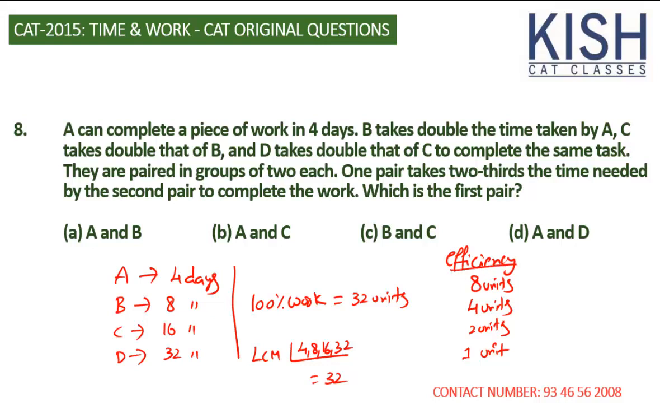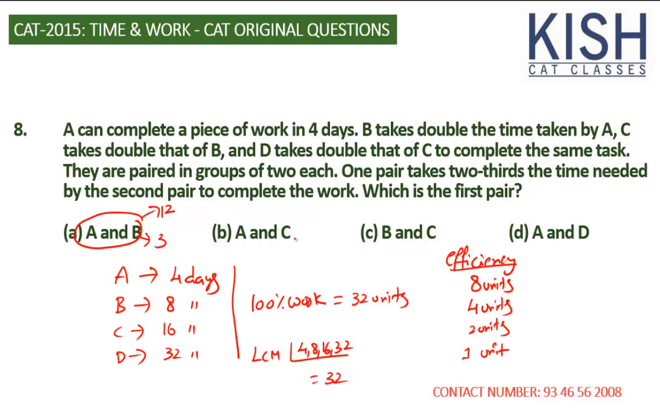Now one pair takes 2/3 the time needed by the second pair. So just first pair and second pair. Now we can take AB. If AB is working together, then A and B together have a capacity of 12 units efficiency. The other pair is the CD pair, their efficiency is 3 units. If time is inversely proportional to efficiency, that's 12 units and 3, and its reverse is 1:4.